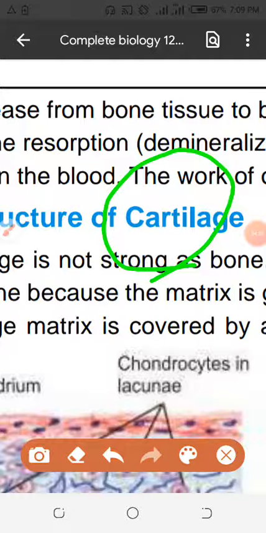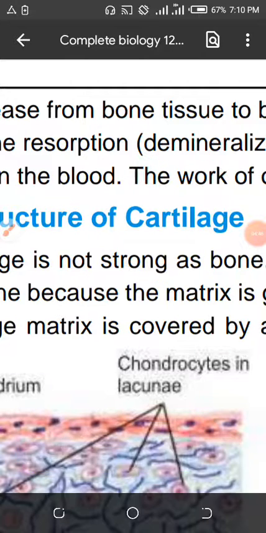I will tell you about the nose. In the nose, what is happening? You touch your nose. That nose is very soft bone. That is cartilage. If you see the trachea, I will draw the trachea.